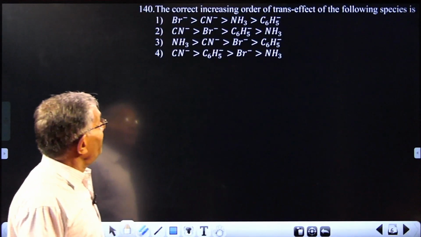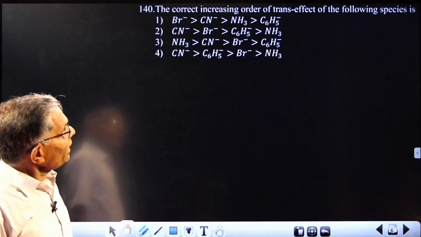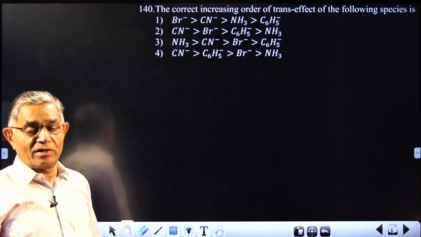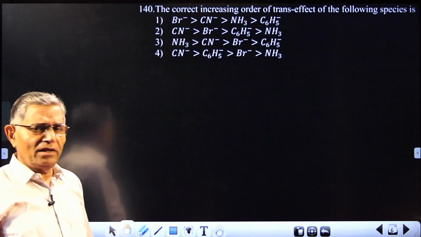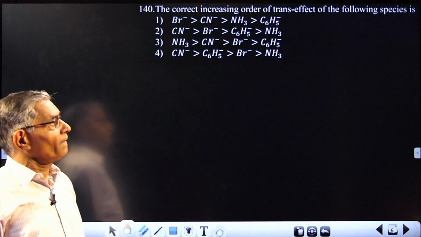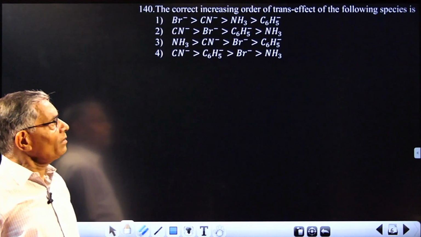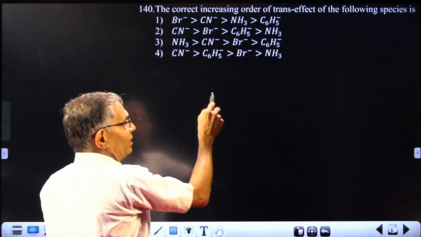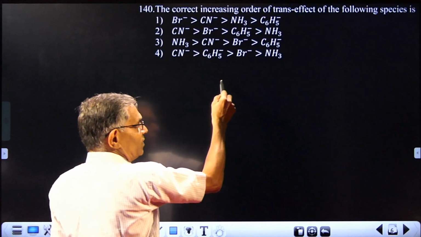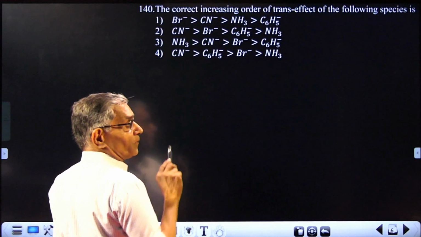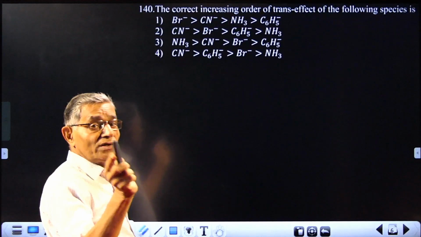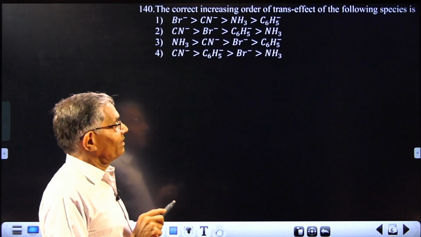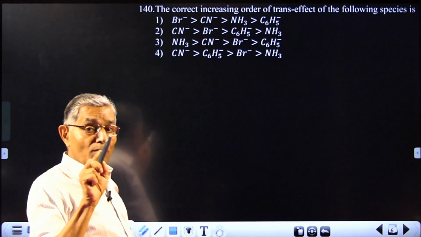Next question will be, the correct increasing order of trans effect. That is one of the questions which is strictly out of syllabus. Anyway, because it is mentioned there, I will just try to answer it. You probably know that there is a compound called cisplatin used in cancer chemotherapy. Cisplatin. The geometry of this compound is cis.